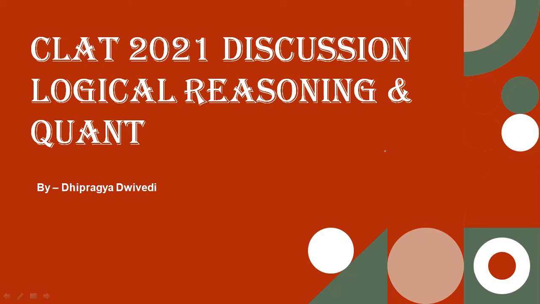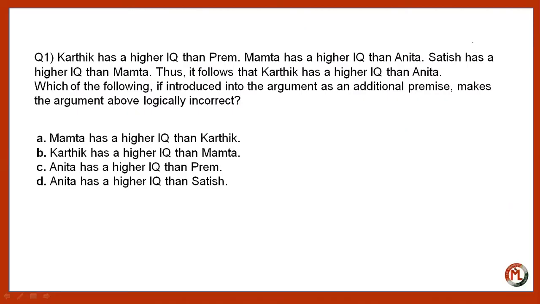Now, the first question. The question says Kartik has a higher IQ than Prem, Mamta has a higher IQ than Anita, Satish has a higher IQ than Mamta. Thus, it follows that Kartik has a higher IQ than Anita. So, it is an argument. Now, which of the following, if introduced into the argument as an additional premise, makes the argument above logically incorrect?